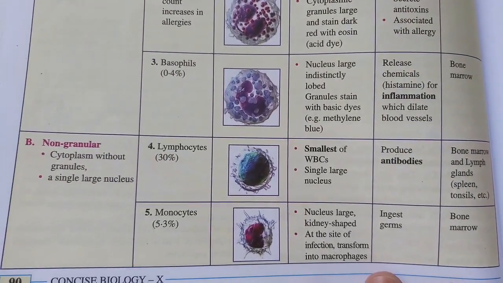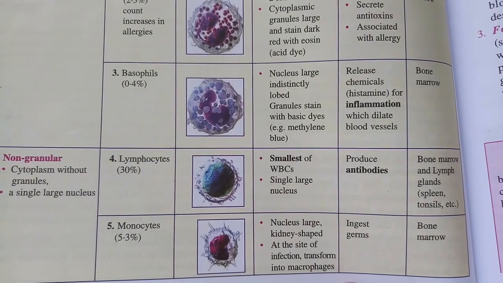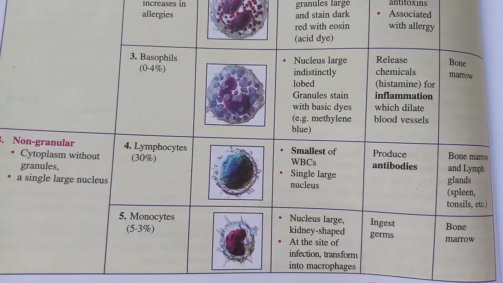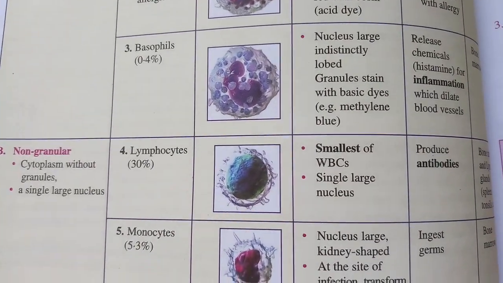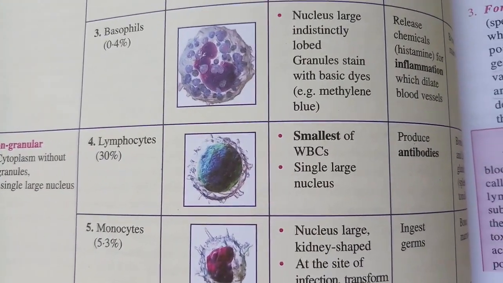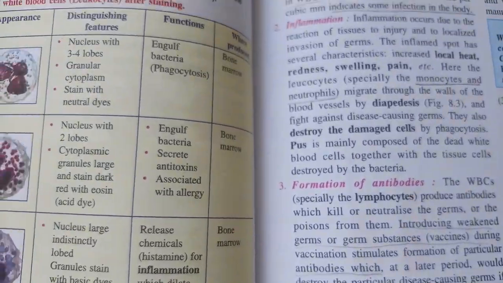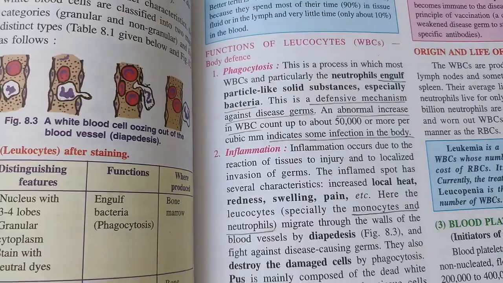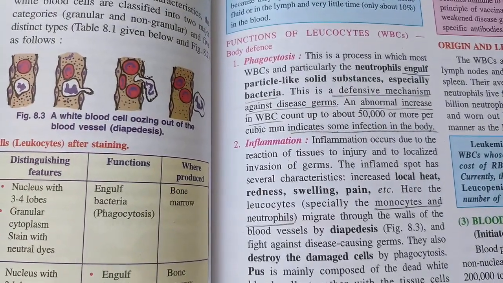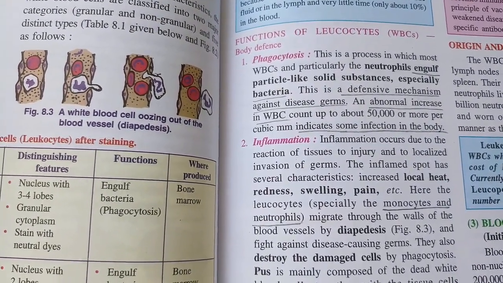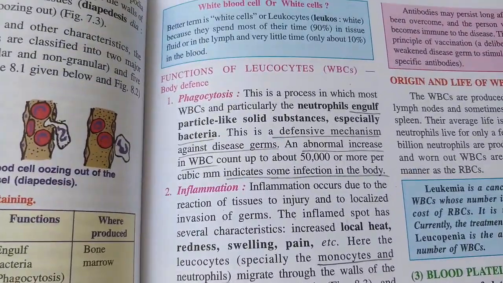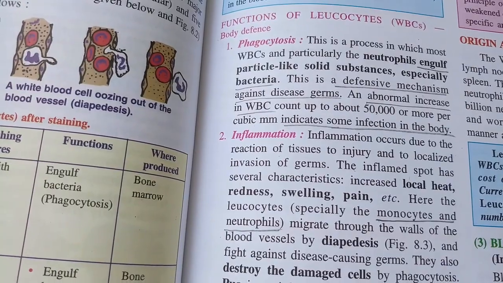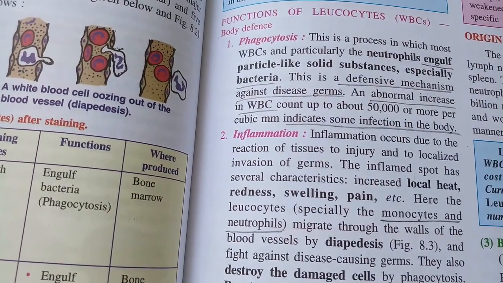Same kind of work, killing of the pathogens, is done by the monocyte also. Right? It ingests germs. Now WBC works in a couple of different ways. First one is, as we just talked about, the engulfing. The other word is phagocytosis. They just swallow or eat up the pathogen entering the body.